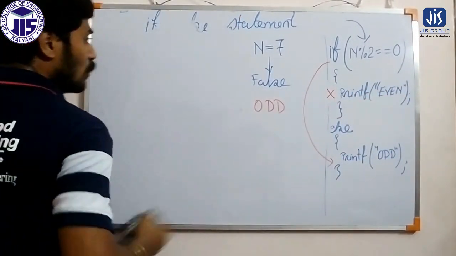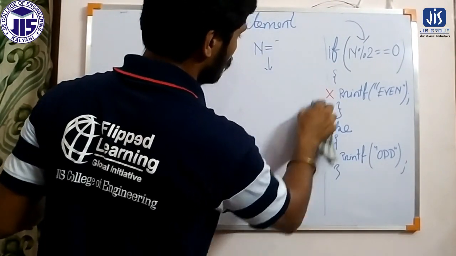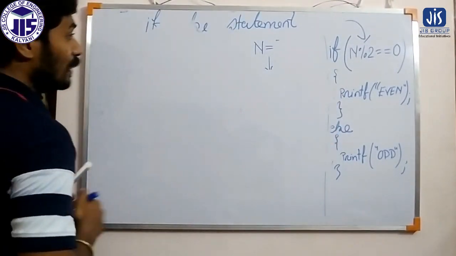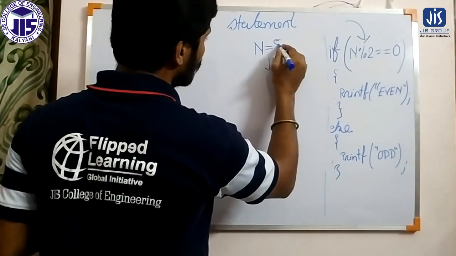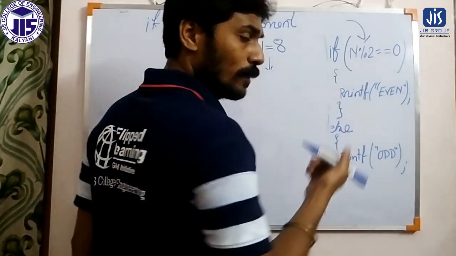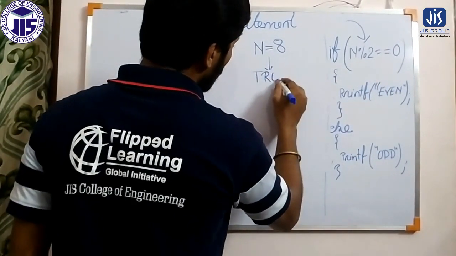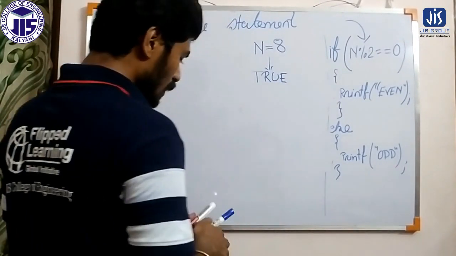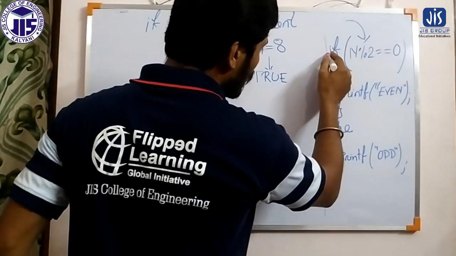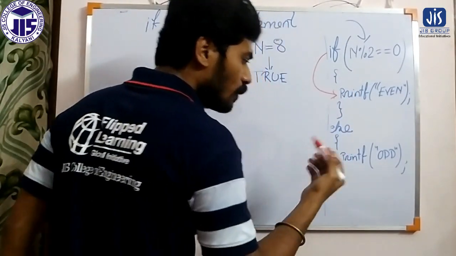And if I change the value of n to 8, then the condition will be true, because 8 mod 2 is obviously 0, the remainder will be 0. When the condition is true, it will directly come to the true statement block, and the false statement block will not get executed.